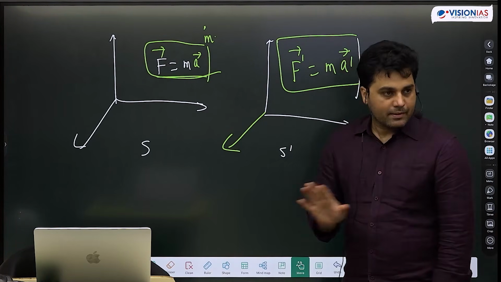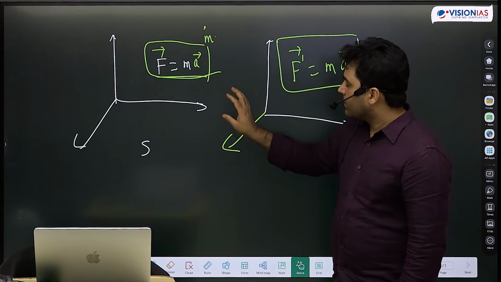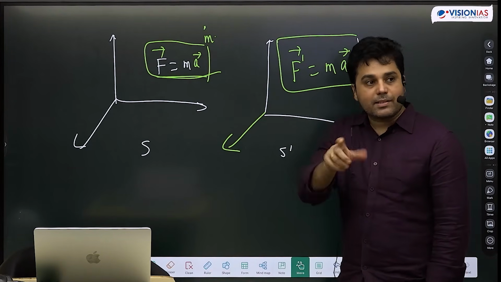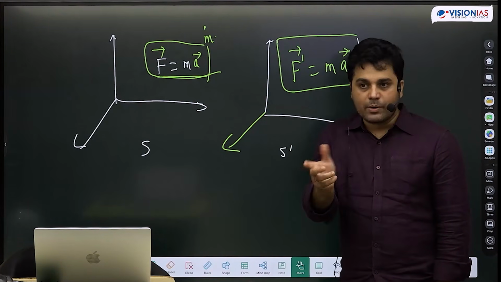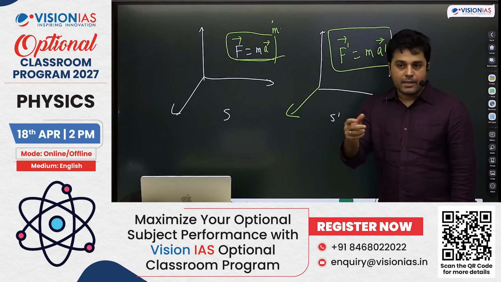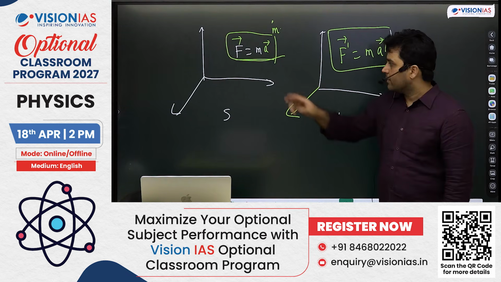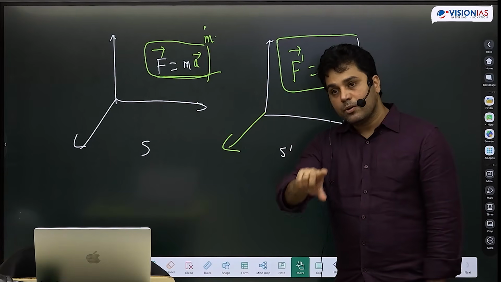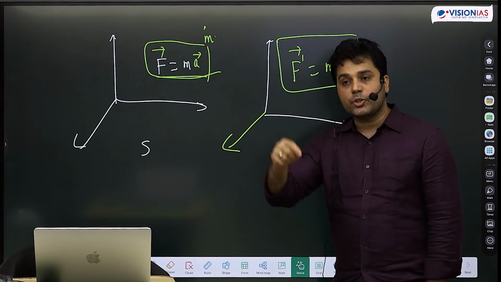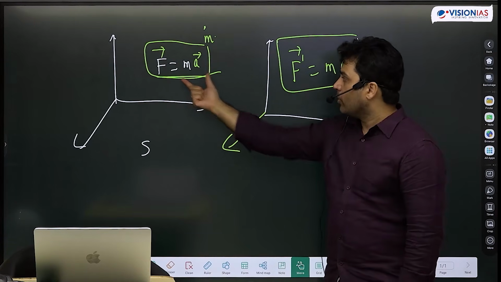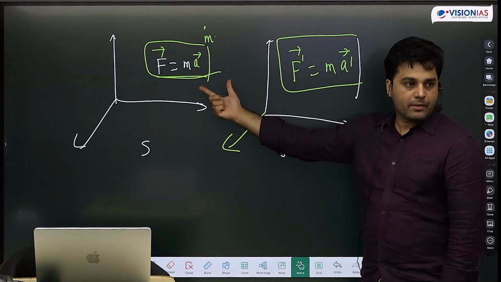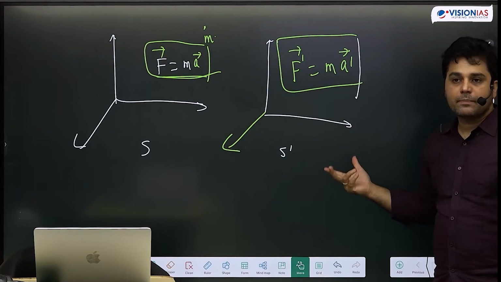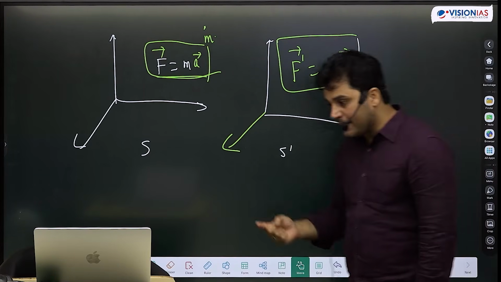That's fine. But if I give you S and give you S dash, and I give you the relationship between S and S dash, that how S and S dash are dependent upon each other, then I should be able to derive that how A and A dash will be dependent upon each other. That is the meaning of the word covariance. That covariance should occur in a way that my law is form invariant. That F is equal to MA in S, F dash is equal to MA dash in S dash. So this is very important.